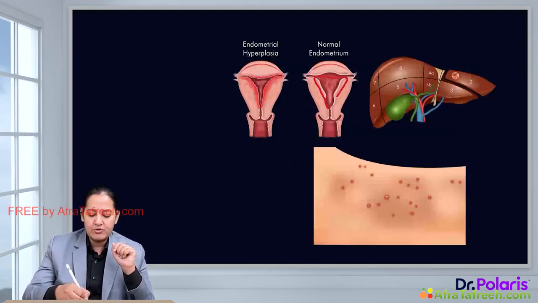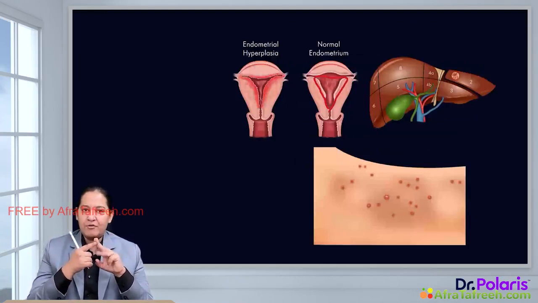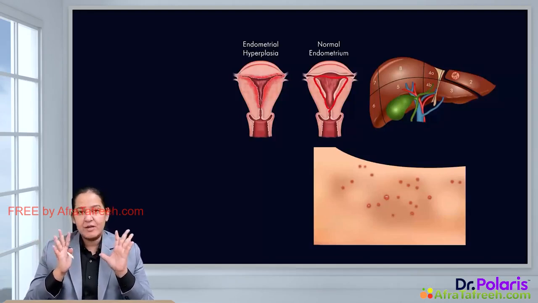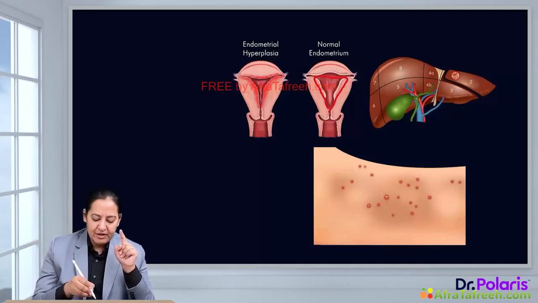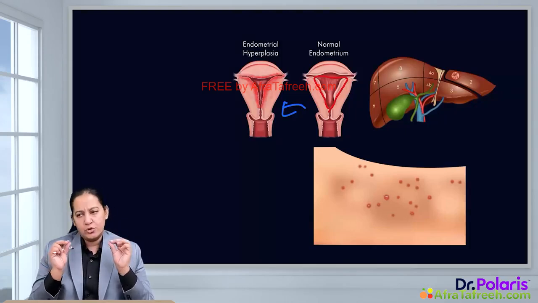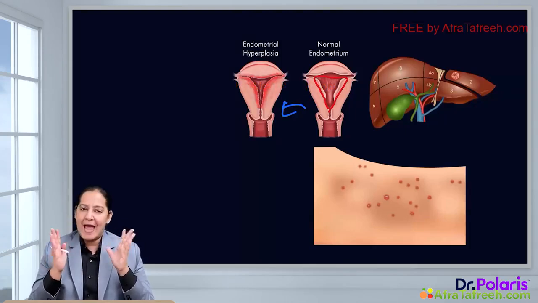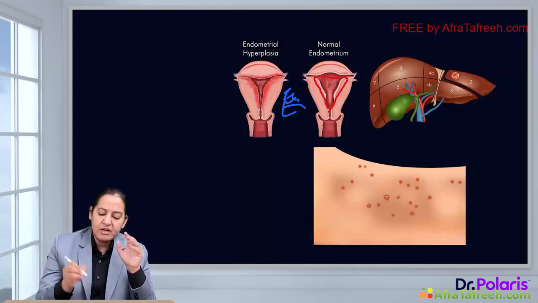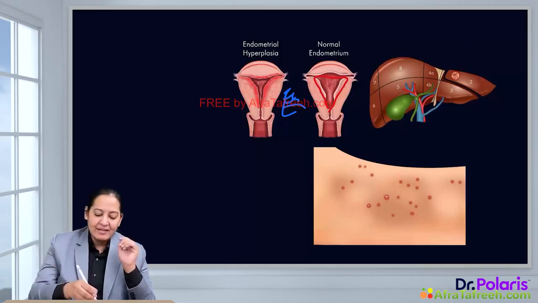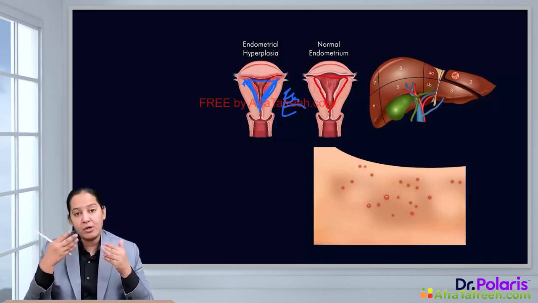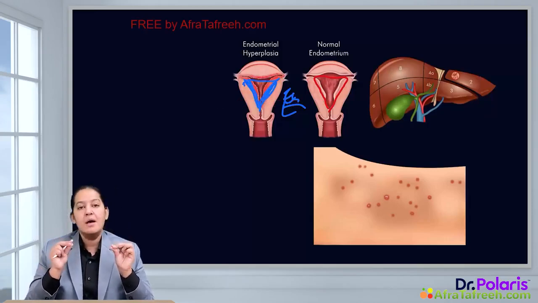We know that the uterus has three layers: endometrium, myometrium and perimetrium, the outermost serosa. So this is the thickness of the normal endometrium. But if this female is given excessive estrogen from outside for any reason, due to hormonal therapy or treatment of some disease, the excessive estrogen will act as a stress, and that will cause thickening of the endometrium. Now the endometrium got thickened because of an increase in the number of cells in the endometrium.